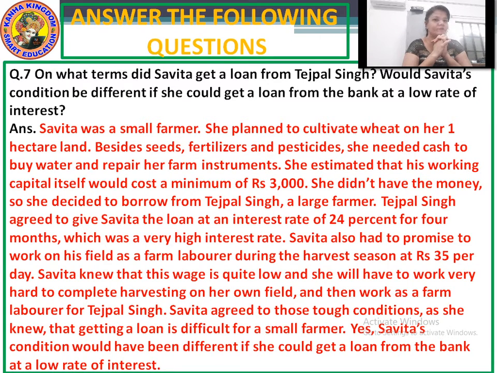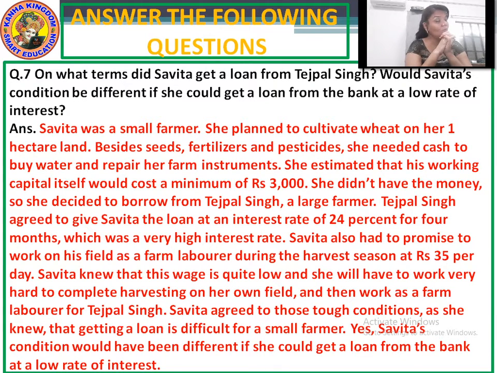Tejpal agreed to give Savita the loan on an interest of 24% for 4 months. Now, Savita had to pay 24% interest rate, okay, and for 4 months. 3,000 rupees were given for 4 months at the rate of interest of 24%, which was a very high rate of interest. Savita also had to promise to work on his field as a farm laborer during the harvest season at rupees 35 per day.